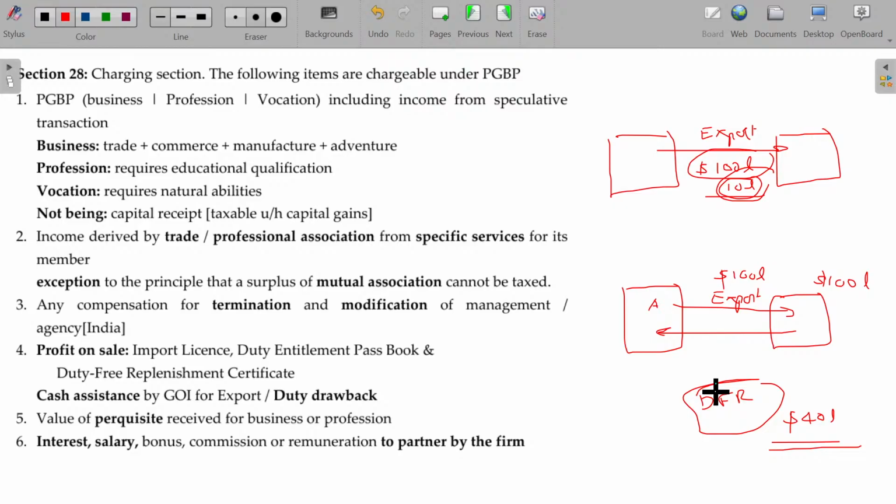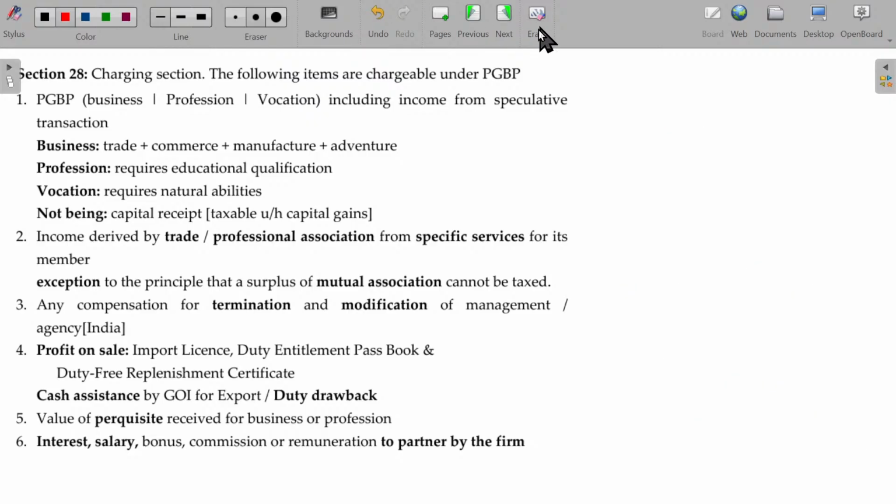Or you only export, stating that you will get the cash assistance. I want to import for my operations, so for that I need to get the license. I got the license; thereafter, I don't want the license. I can simply transfer it to somebody else at a cost. All this revenue will be considered PGBP only, including the duty entitlement passbook, which is also similar to duty drawback. Is that clear? So these are the PGBP items we have.